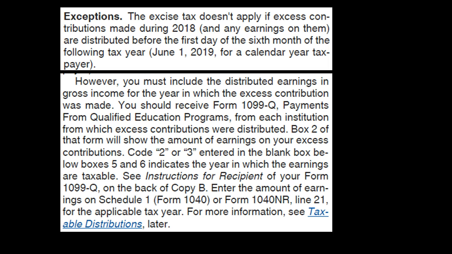You would receive Form 1099-Q, Payments from Qualified Education Programs, from each institution from which excess contributions were distributed. Box 2 of that form will show the amount of earnings on your excess contributions, with code 2 or 3 entered in the blank box below. Boxes 5 and 6 indicate the year in which the earnings are taxable. See instructions for recipient of your Form 1099-Q on the back of Copy B.